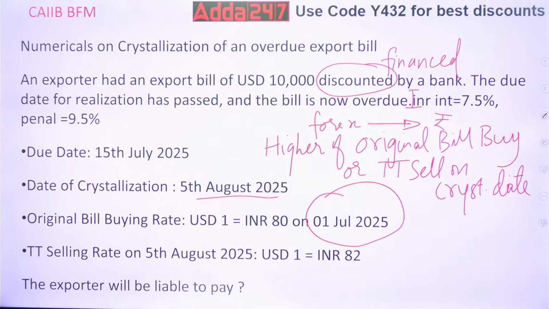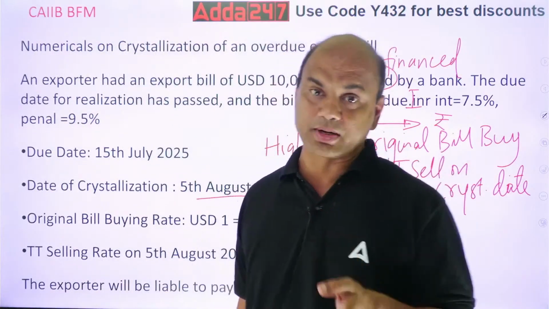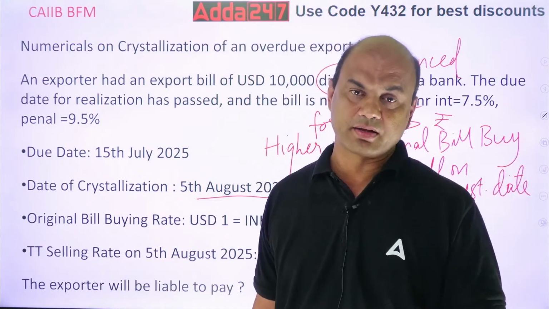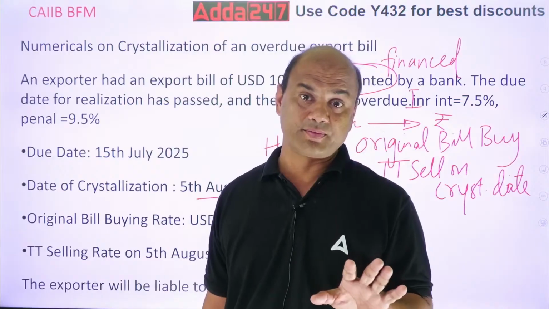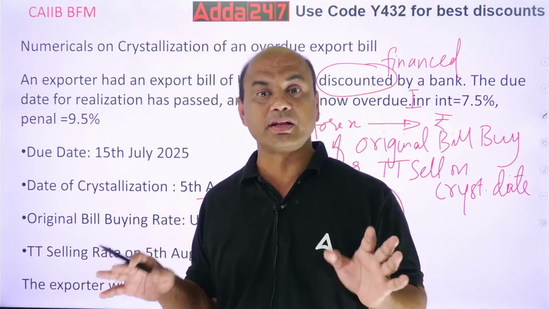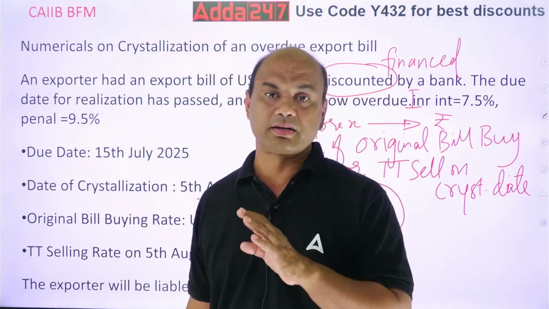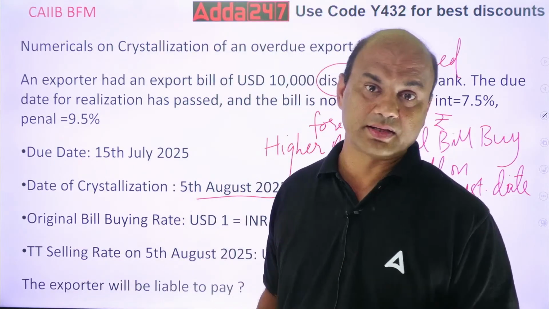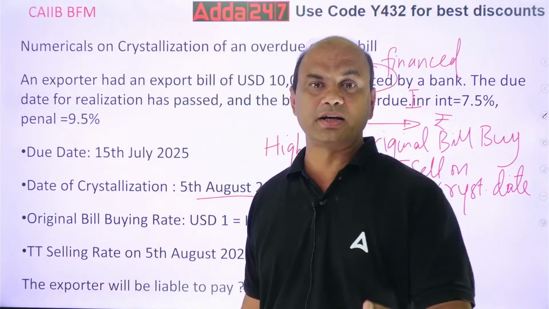The crystallization rules for import bills are separate. For export bills they are separate. For usance bills they are separate. For sight bills they are separate as per RBI. Those I'll discuss someday later in a single video, because that requires a separate video and can't be covered in other videos. Let's try tomorrow, or in the next few days.